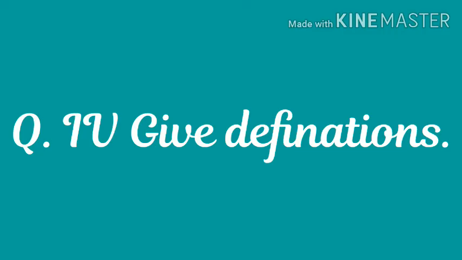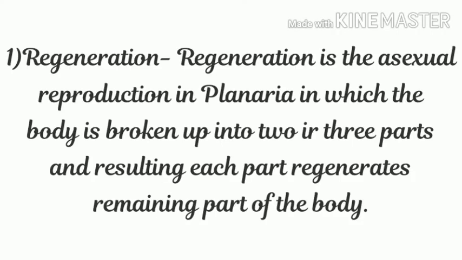Question number 4. Give definitions. Students, this question can be asked for 1 mark or sometimes for 2 marks also. 1. Regeneration. Regeneration is the asexual reproduction in planaria in which the body is broken up into 2 or 3 parts and each part regenerates the remaining part of the body.